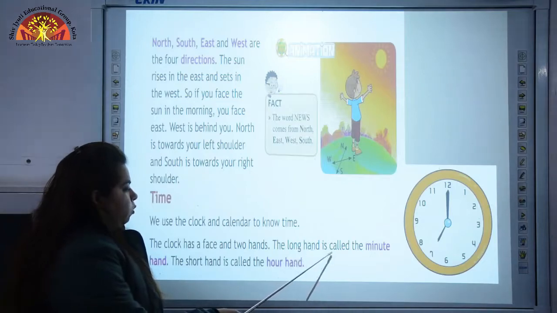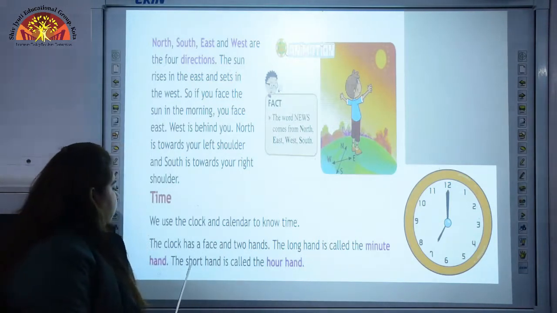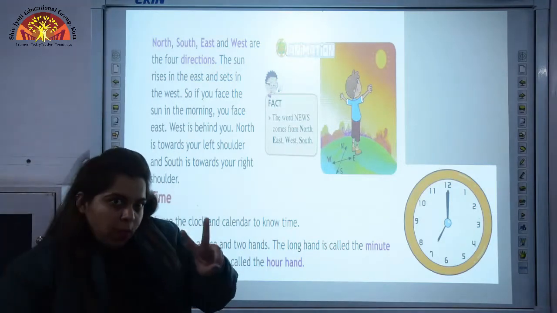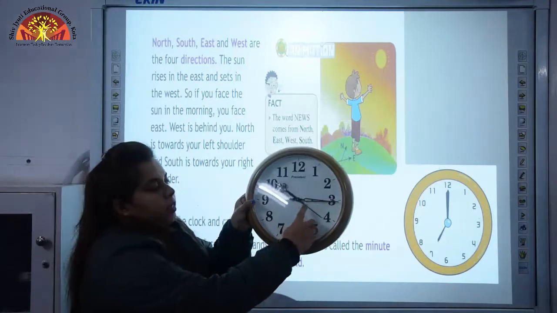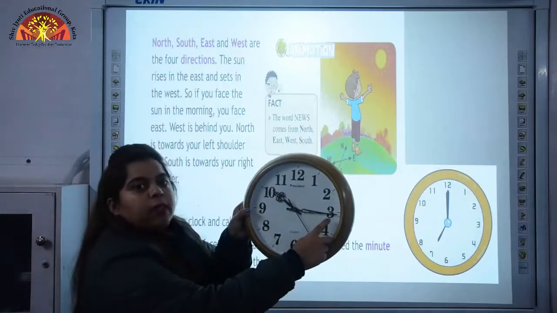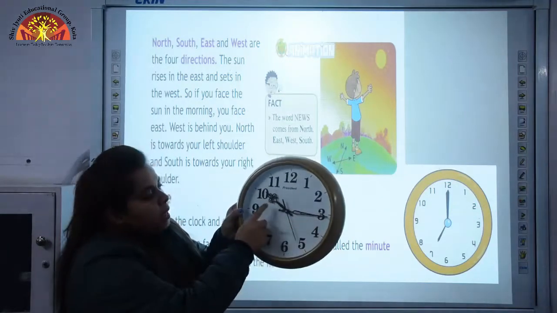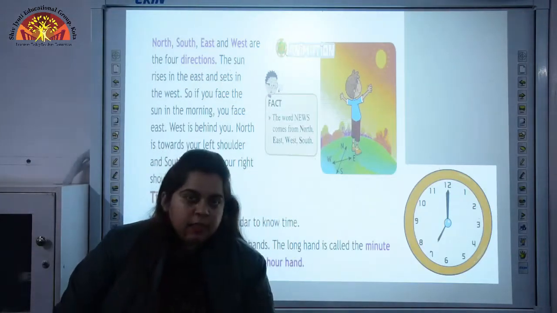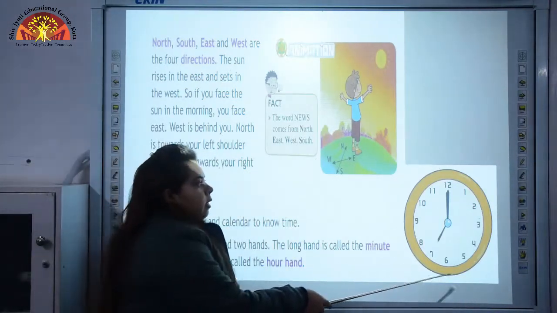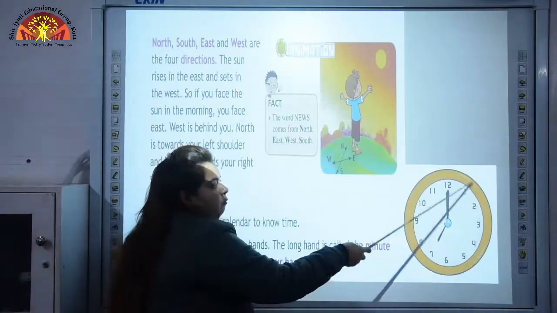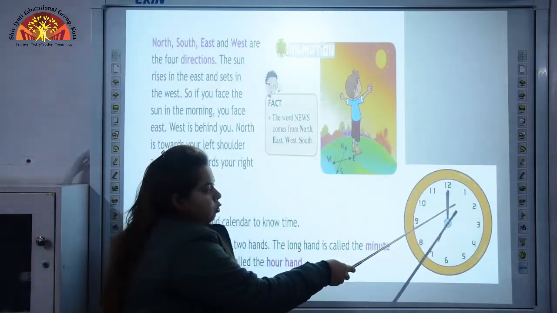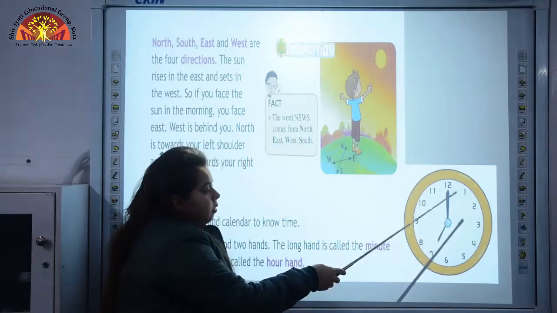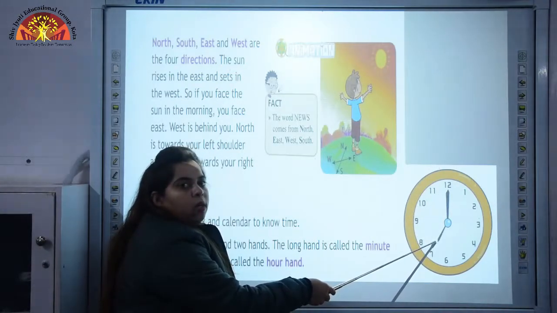The long hand is called the minute hand. The short hand is called the hour hand. Now children, the clock has 2 hands. This long hand is called the minute hand and this short hand is called the hour hand. This is the face of the clock.